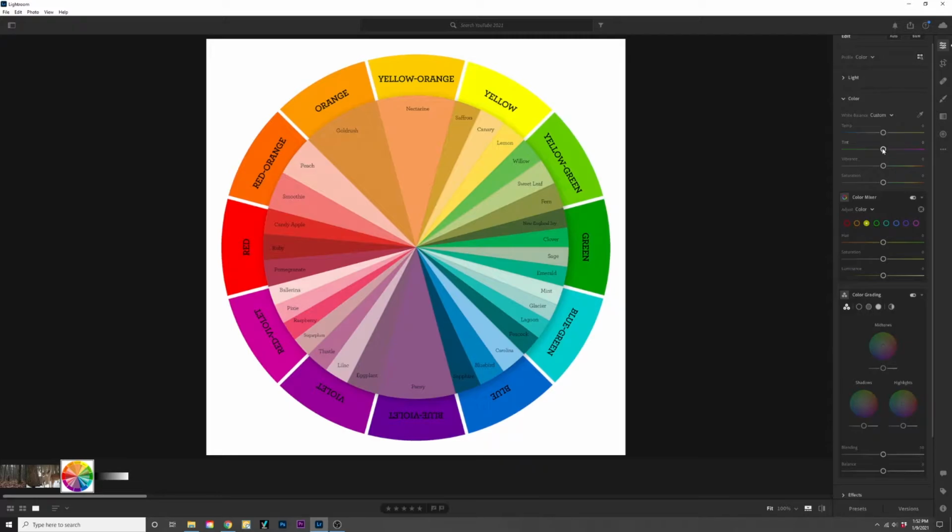Same thing with tint. Tint affects every color on the color spectrum. If you move it up more towards purple, things are going to turn more purple. You move it down towards green, things are going to turn more green. Again, I'll show you a little bit more of that example later.